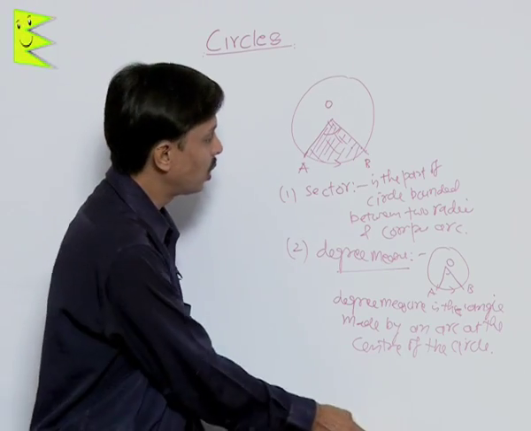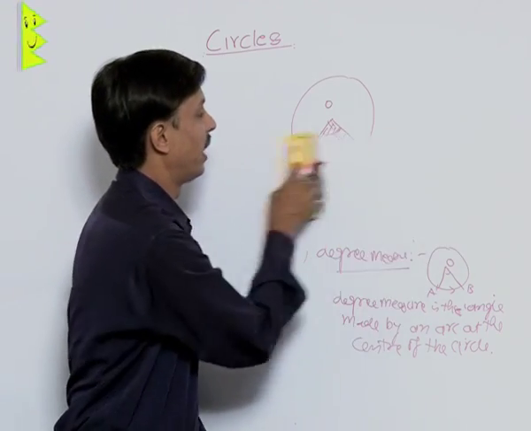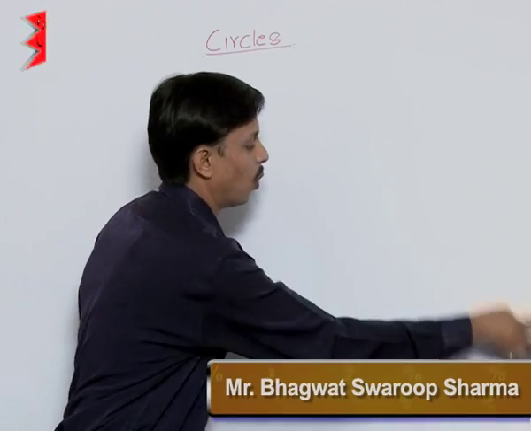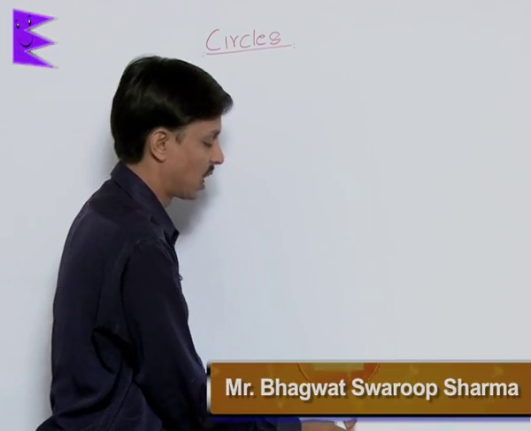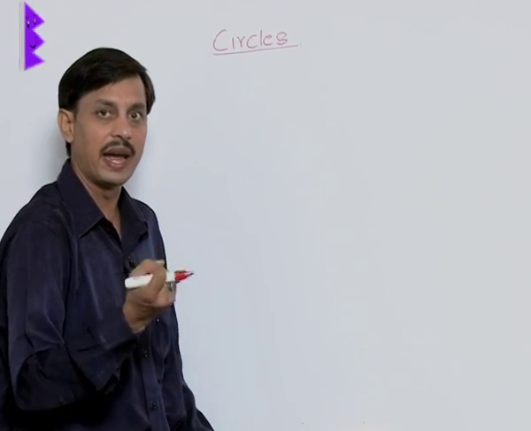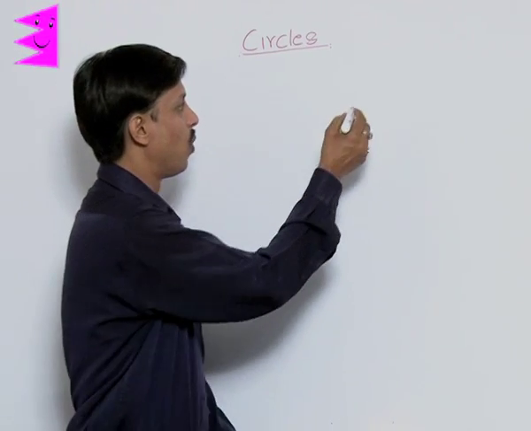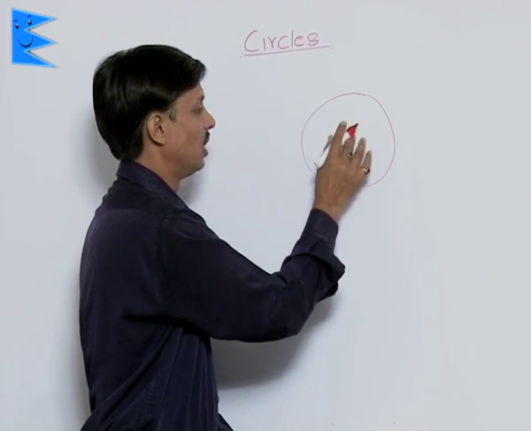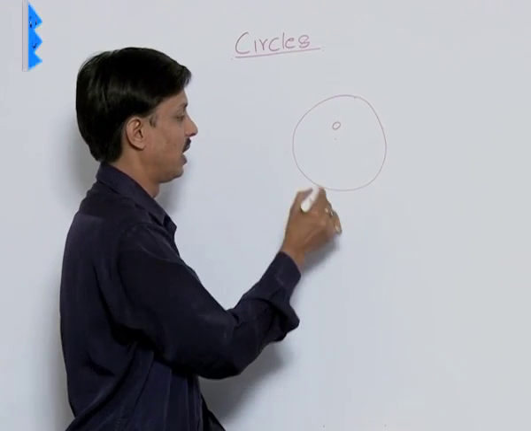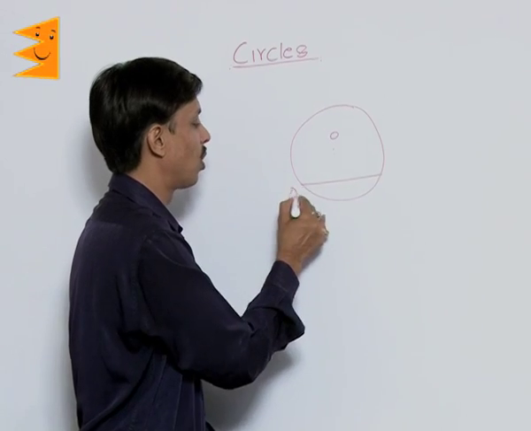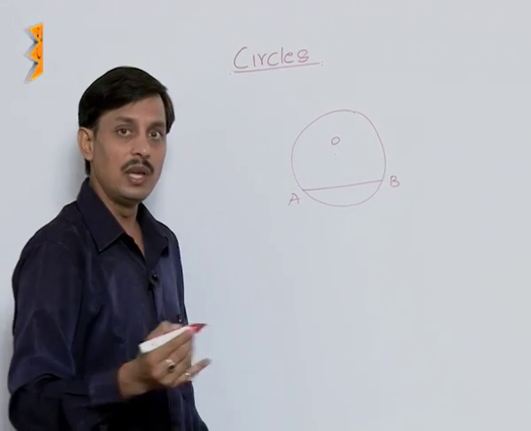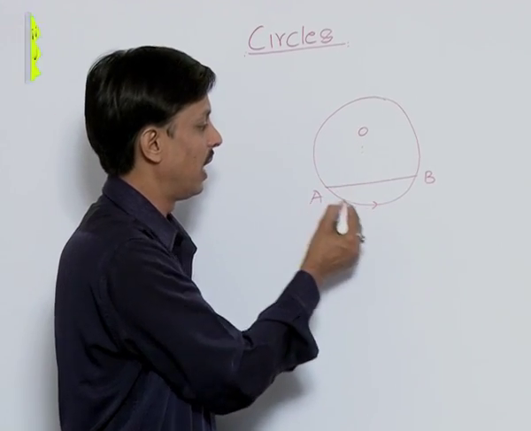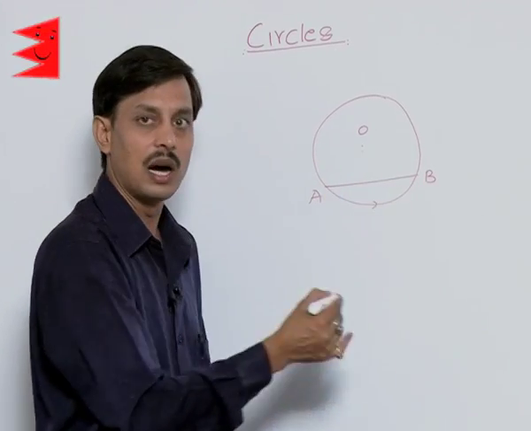Now there are two other important components of this circle which you must know before we start theorems, properties and problems. If there is a circle, this point suppose is the center and we have drawn a chord. AB is a chord, this line segment, and this part is the arc.